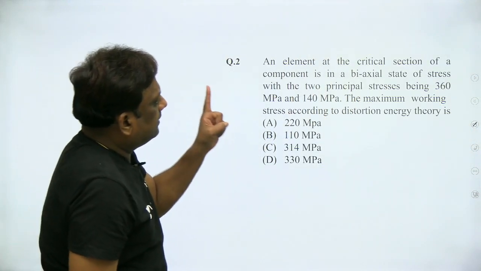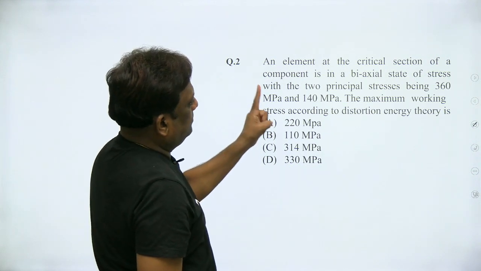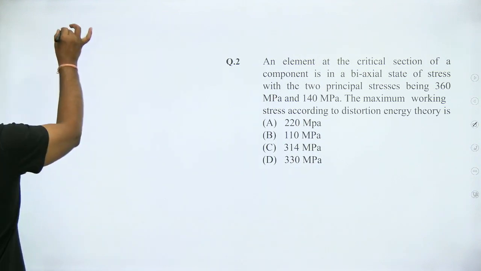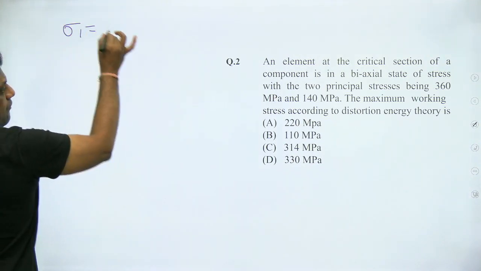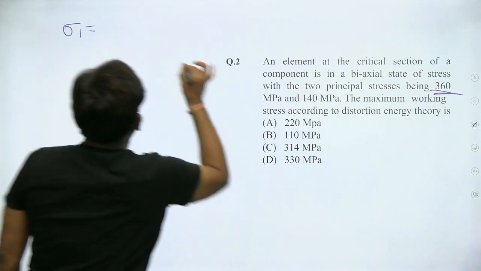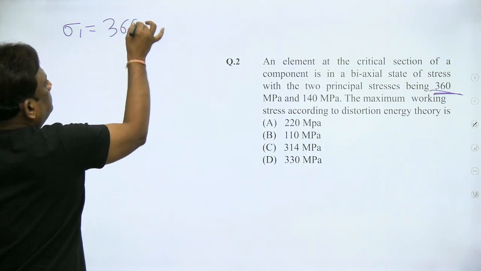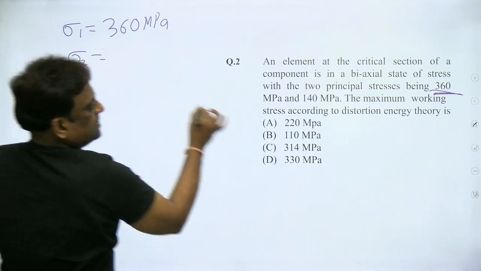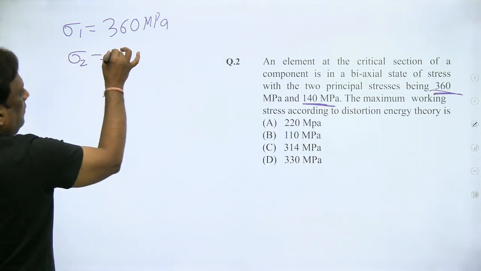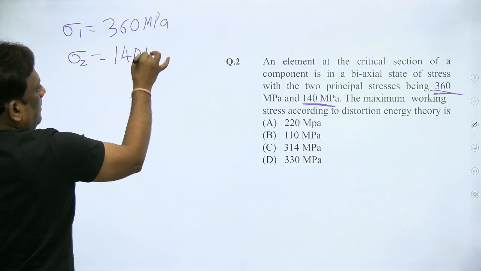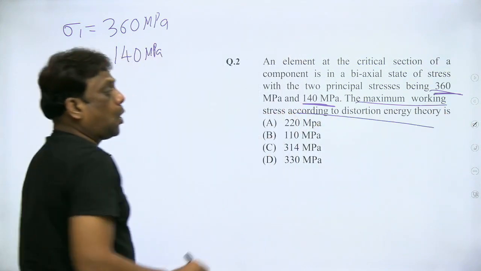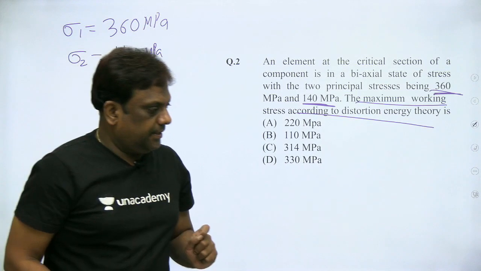An element at the critical section of the component is subjected to biaxial state of stress with two principal stresses. Sigma 1, the first principal stress, is given as 360 MPa, and the second principal stress is 140 megapascal. What is the maximum working stress according to distortion energy theory?